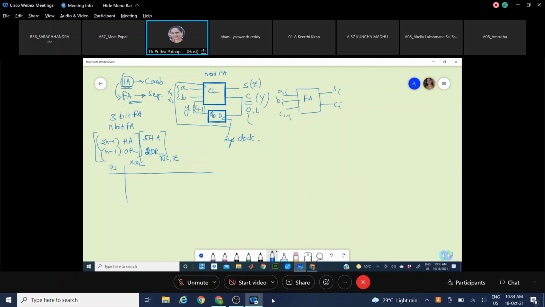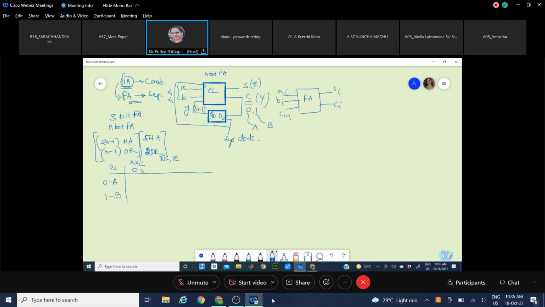I consider carry 0 as state A, and carry 1 as state B. A defines that carry is 0, B defines that carry is 1.